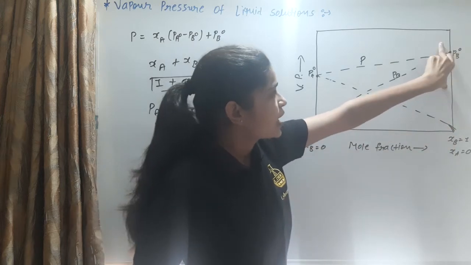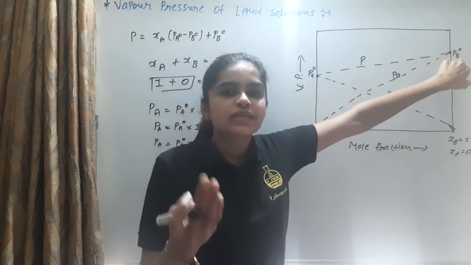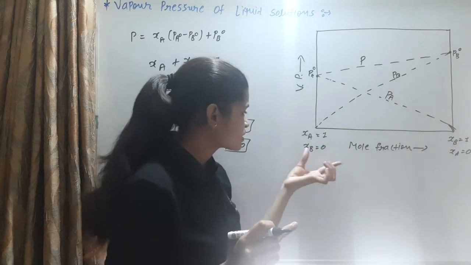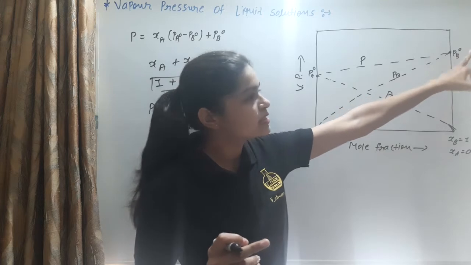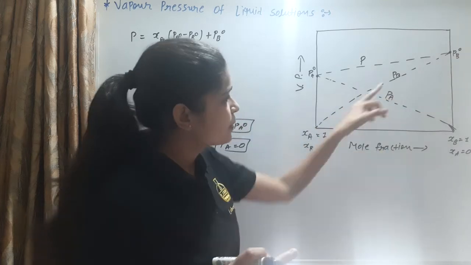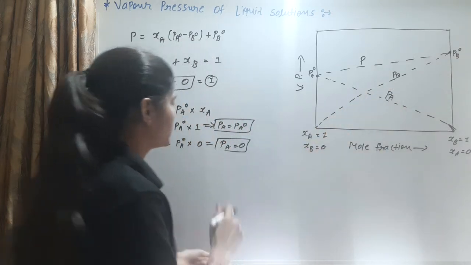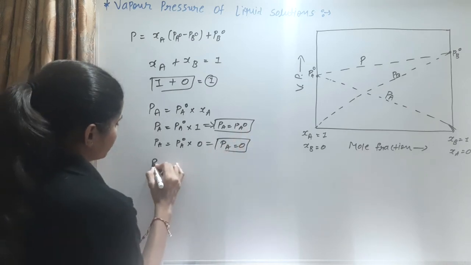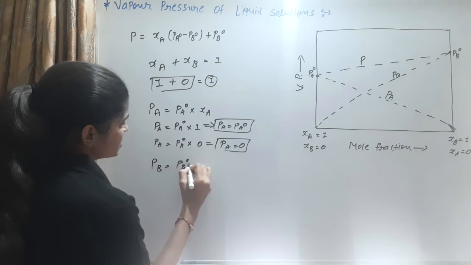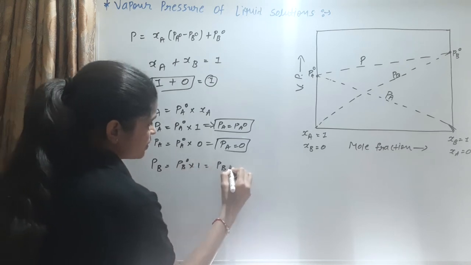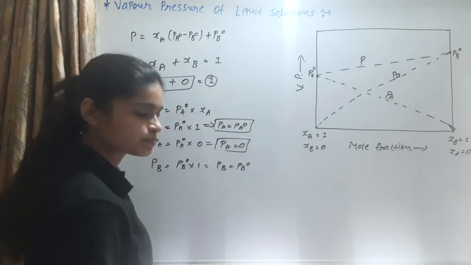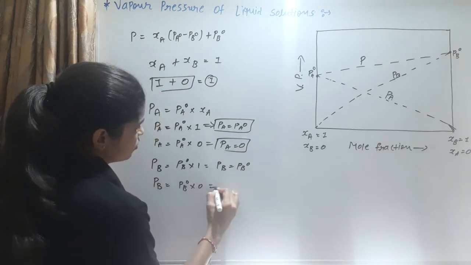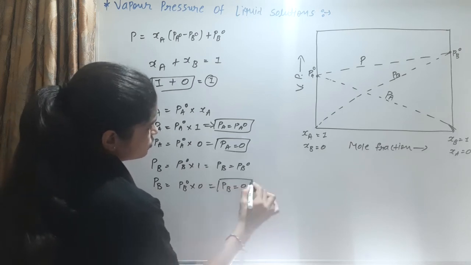Same as for the highest, PB0: PB is equal to PB0 when the XB value is 1. In the other case, XB is equal to 0, so PB is equal to the 0 value. PB is equal to PB0 multiplied with 1, which gives PB is equal to PB0. And next, PB is equal to PB0 into 0, so PB is equal to 0.